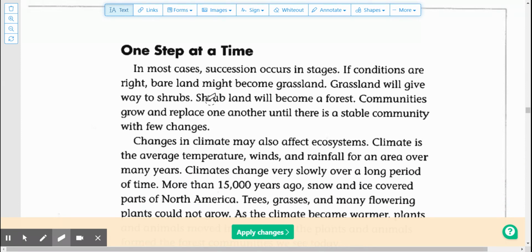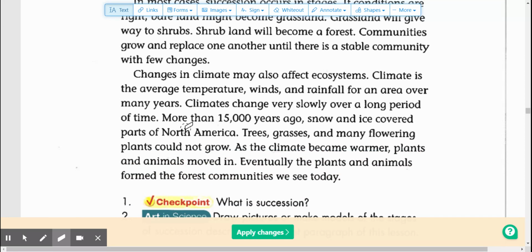One step at a time. In most cases, succession occurs in stages. If the conditions are right, bare land might become grassland. Grassland will give way to shrubs. Shrubland will become a forest. Communities grow and replace one another until there is a stable community with few changes.